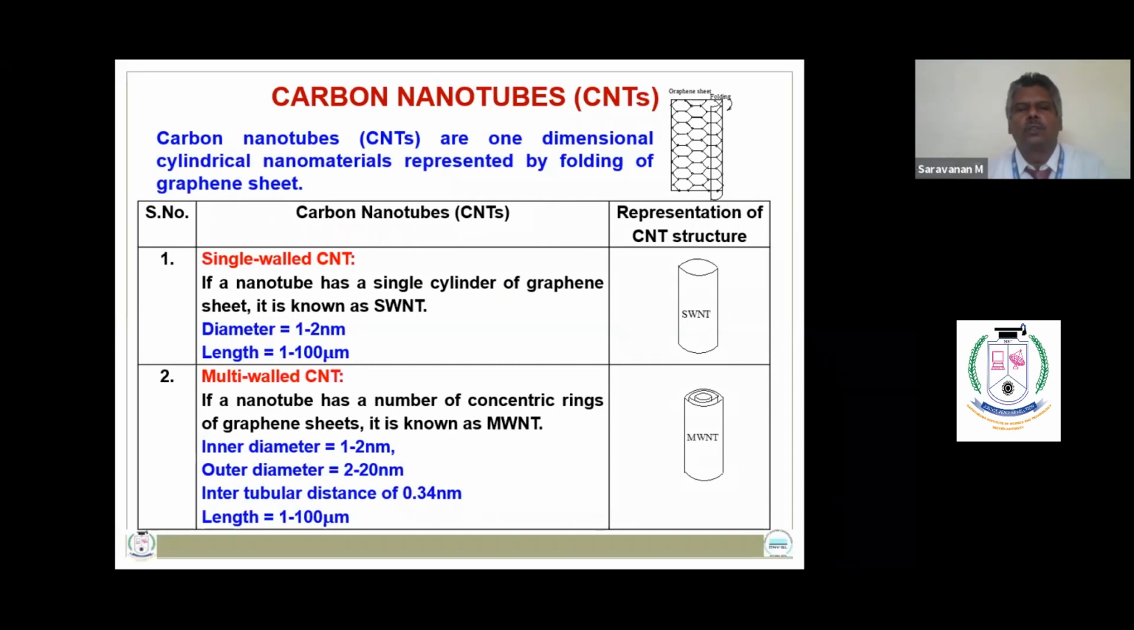And carbon nanotubes, they are one-dimensional cylindrical nanomaterials. They are represented or made by folding of graphene sheet. There are two types of carbon nanotubes, namely single-wall carbon nanotubes and multi-wall carbon nanotubes. If a nanotube has a single cylinder of graphene sheet, it is known as single-wall carbon nanotube. If it has a number of concentric rings of graphene sheet, it is known as multi-wall carbon nanotubes.